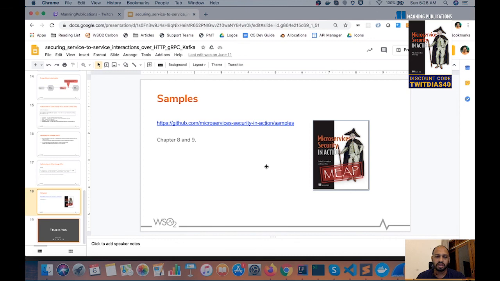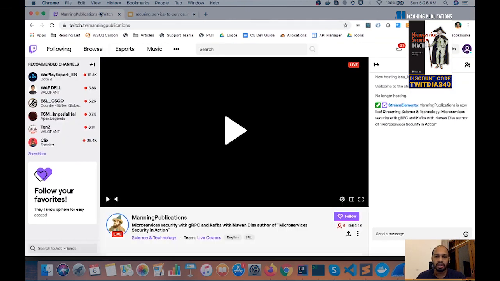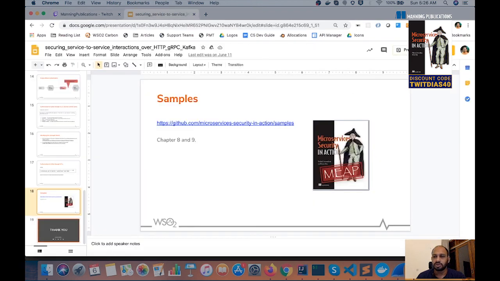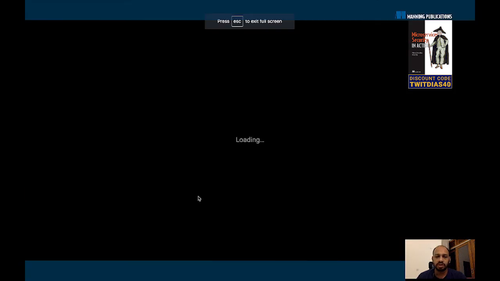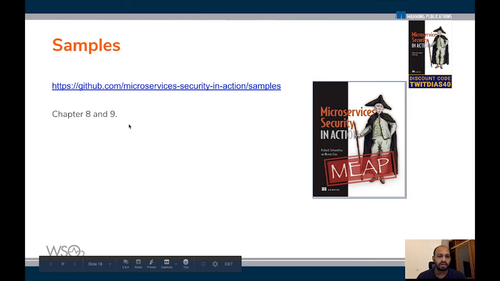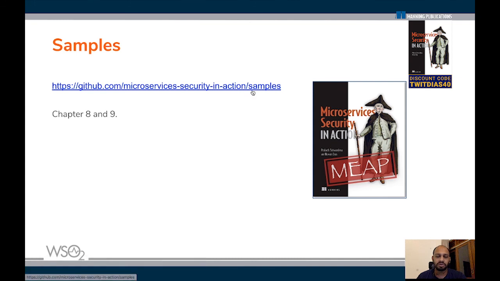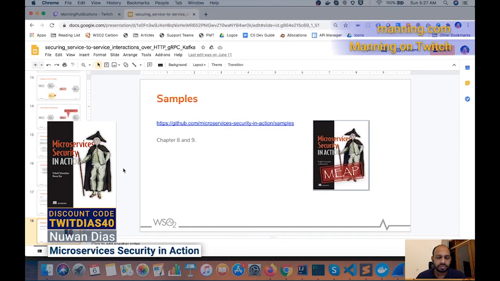So that concludes the samples that we have in chapter 8 and chapter 9 of the book. Like I said, all of these samples you can find on GitHub, microservices security in action, and if you go into the samples directory, you can see samples of all the chapters. What we used in this particular session were samples from chapter 8 and chapter 9 of the book. So you can find all of the information in the samples.